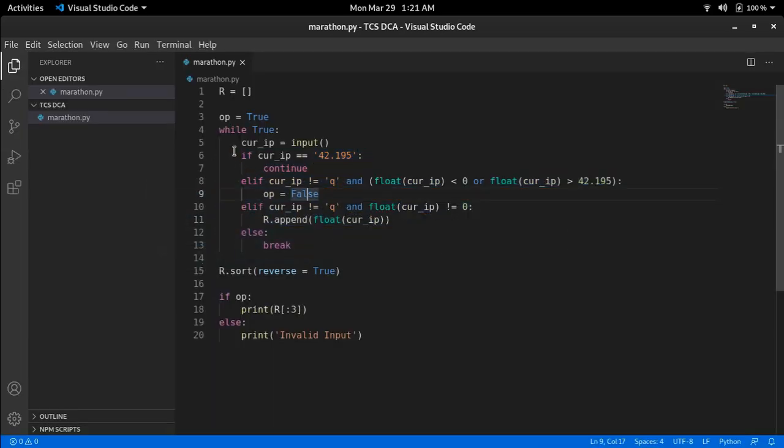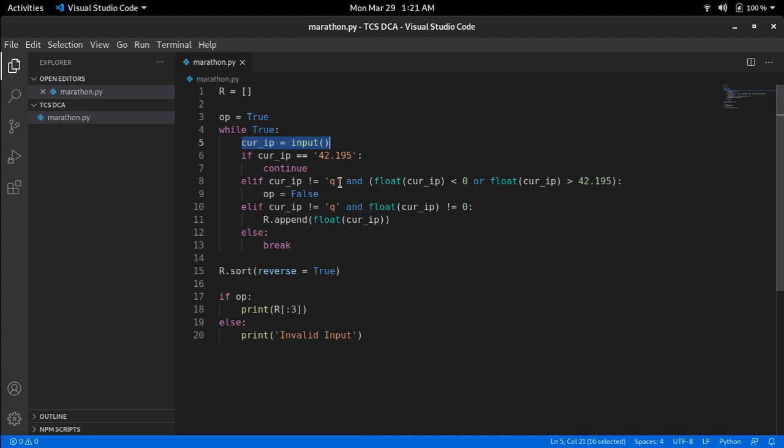First we are checking if the value of input is 42.195, which means that the particular participant is a finisher. As we already know that we can exclude them, I am not doing anything and just continuing. So if the participant is a finisher, we just continue. Control will go back to the first statement inside the loop.